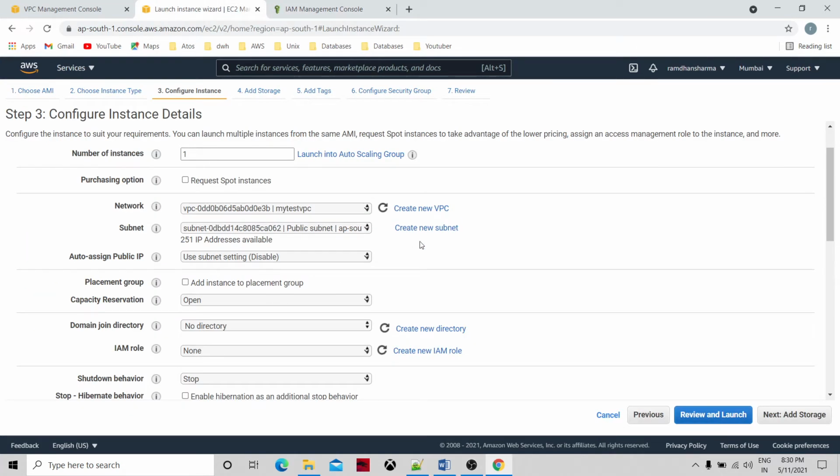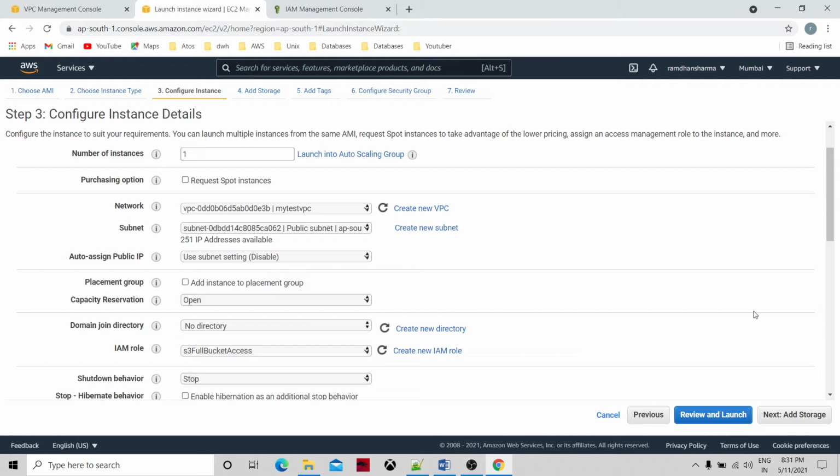Then let's see if it appears here. IAM role, let's refresh it. It came here. So what we have configured in this part of the instance launch is our VPC, public subnet, and IAM role.